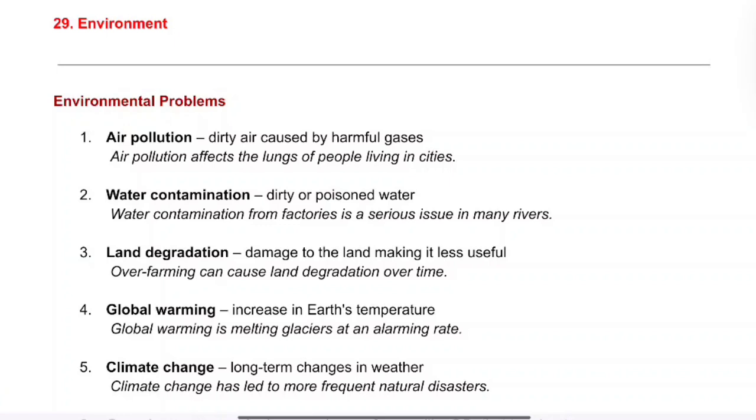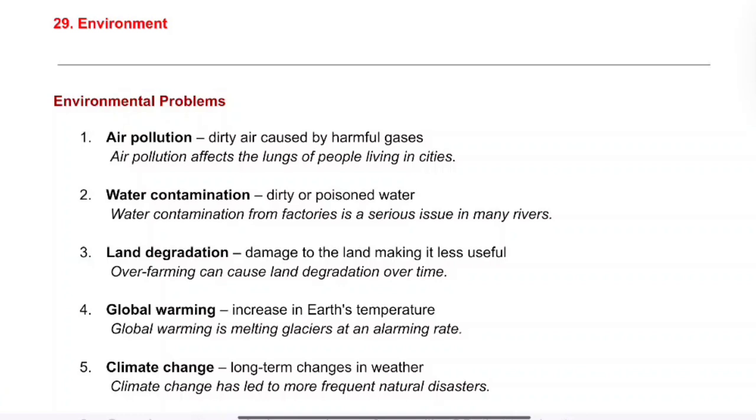1. Air pollution. It is the dirty air caused by harmful gases. Example, air pollution affects the lungs of people living in cities. 2. Water contamination. It is dirty or poisoned water. Example, water contamination from factories is a serious issue in many rivers.